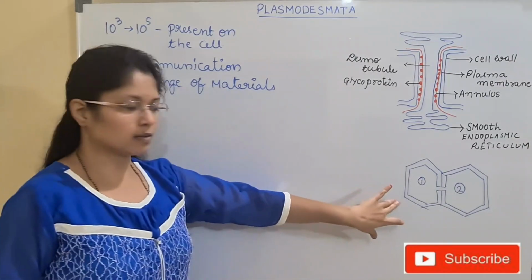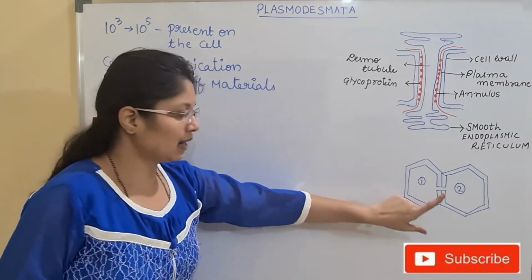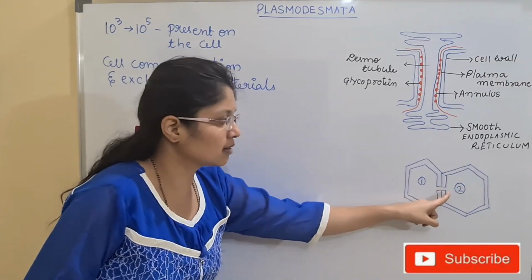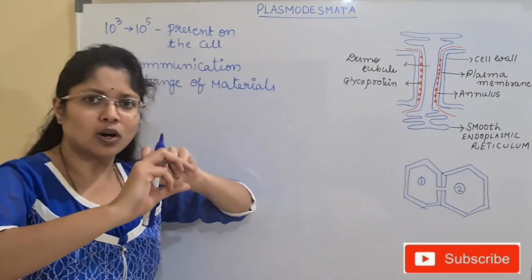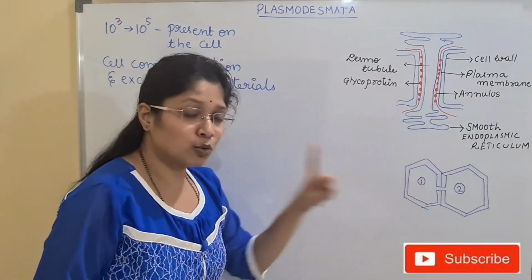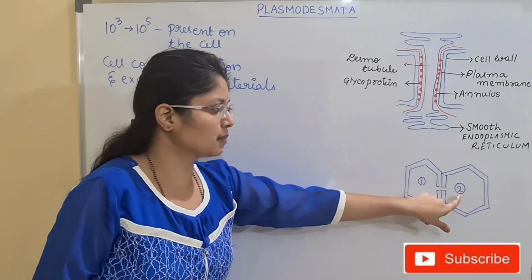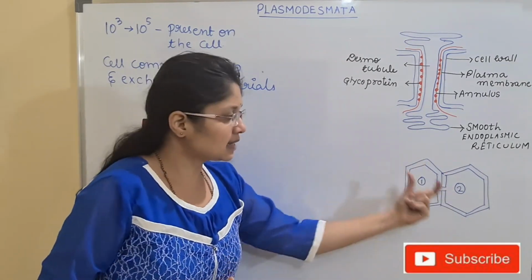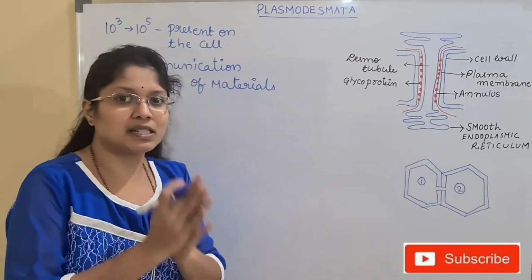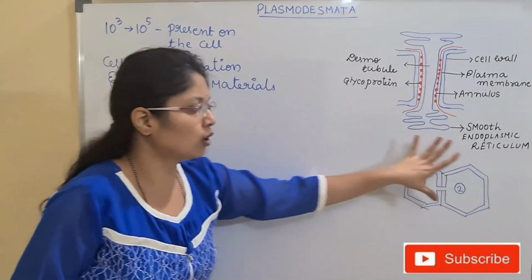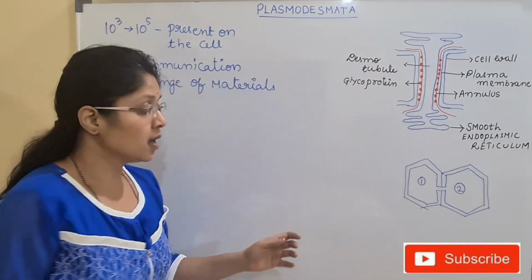If you look at this picture, this is cell number 1 and this is cell number 2. If you observe, there is a gap that is created. It's a cytoplasmic bridge, or a connection. In this gap, what will happen, children? The cytoplasm of the first cell is connected to the cytoplasm of the second cell. In the same manner, all the cells present in a tissue, or group of cells, will be connected together. All the neighboring cells will be connected many times.